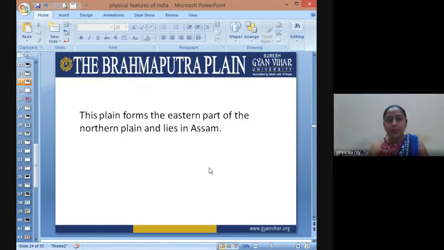Now the northern plains can again be divided into four regions. A narrow belt about 8 to 16 kilometers in breadth, lying parallel to the slope of the Shivalik, is called Bhabar. Streams and rivers emerge and create a wet, swampy, and marshy region known as the Terai region.